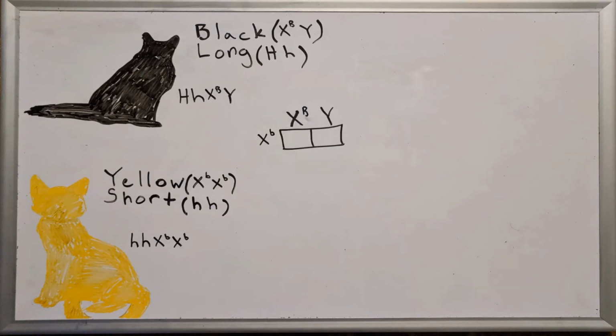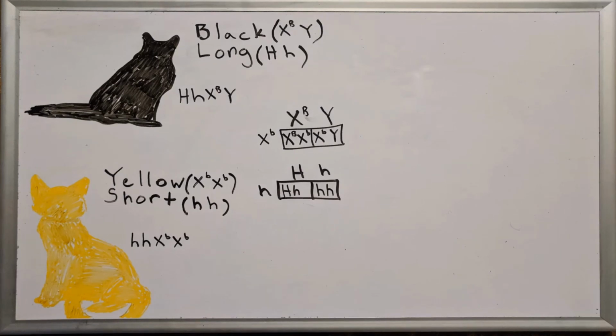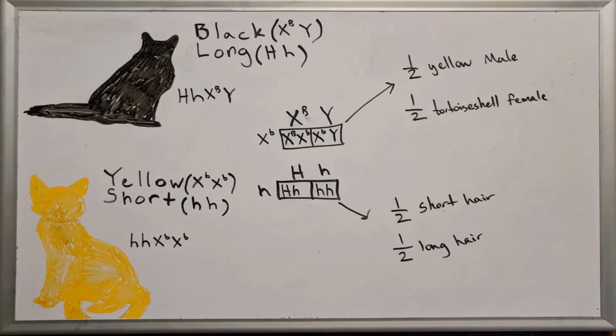Now we will cross X big B Y from dad with X little b from mom. Half of these offspring will be yellow males, and half will be tortoiseshell females. Next, we will cross big H little h from dad with little h from mom. Half of these offspring will be heterozygous for long hair, and half will be homozygous for short hair.